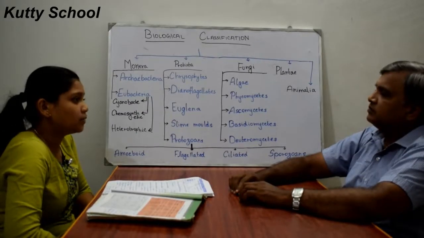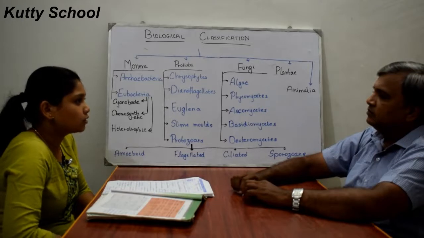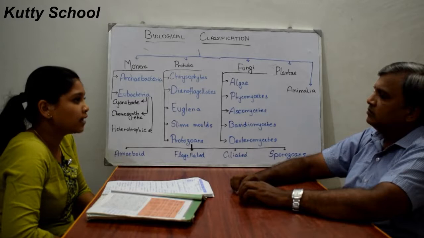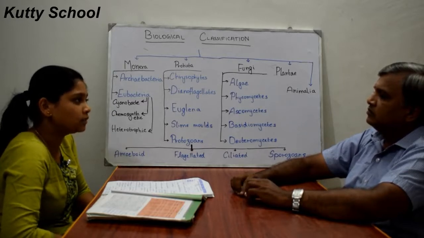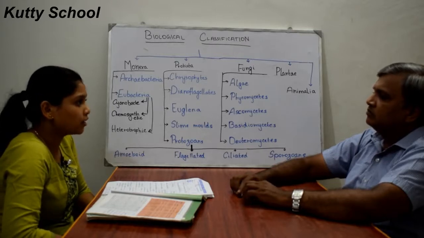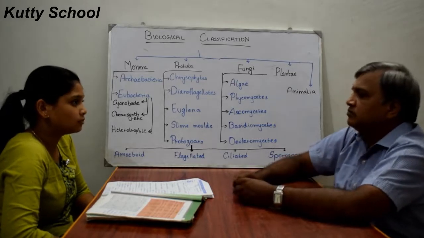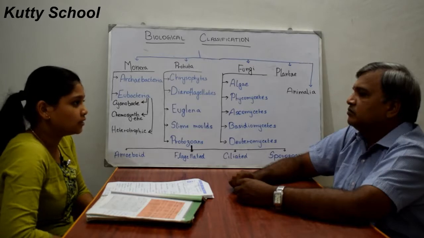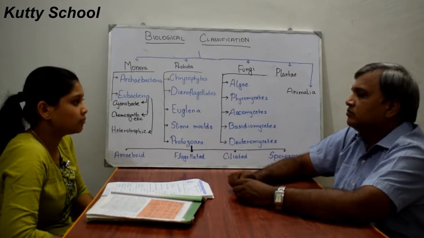So firstly, Divya met Aristotle. He was the first to do classification scientifically, based on morphological characters. He classified plants into trees, herbs and shrubs, and animals into red-blooded animals and non-red-blooded animals. So this was the first classification Aristotle did. And after Aristotle, a scientist named Linnaeus. So Divya met Linnaeus. He did the 2 kingdom classification.